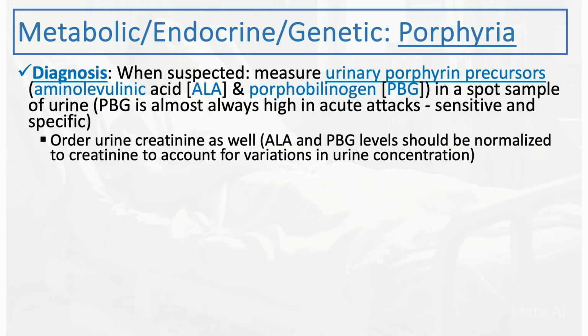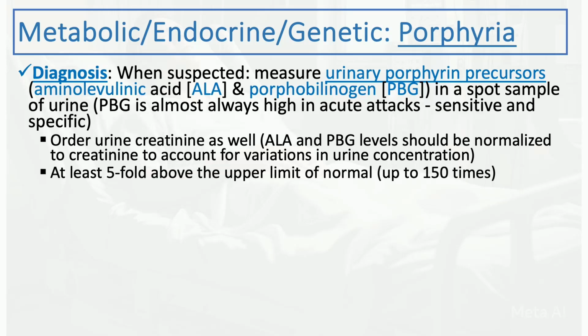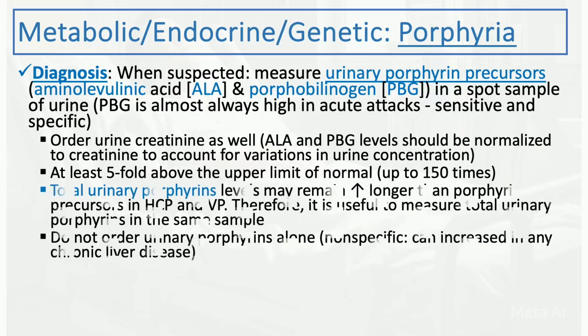Also, consider ordering the urine creatinine as well, just to correct and normalize the ALA and PBG levels for creatinine, because there are some variations in urine concentration sometimes. And usually, again, more commonly in the acute episode, it's at least 5-fold above the upper limit of normal, usually much, much higher than that during acute episodes.